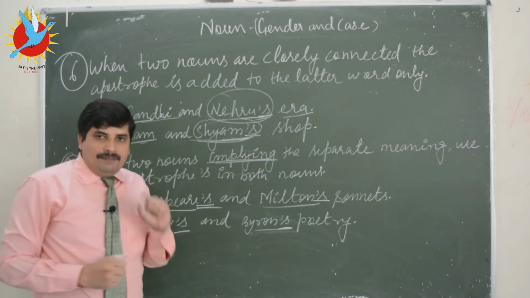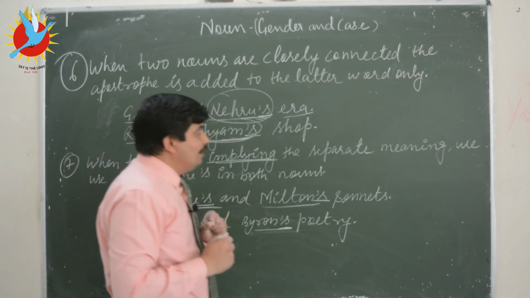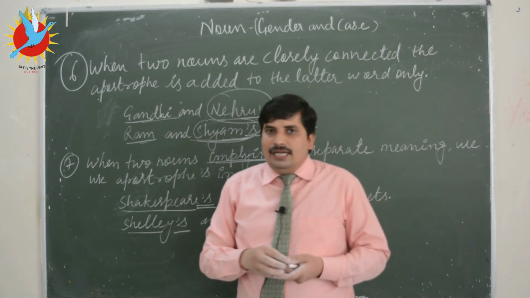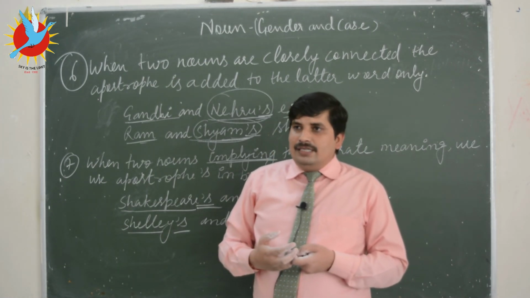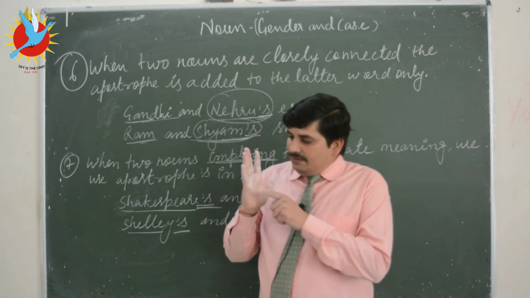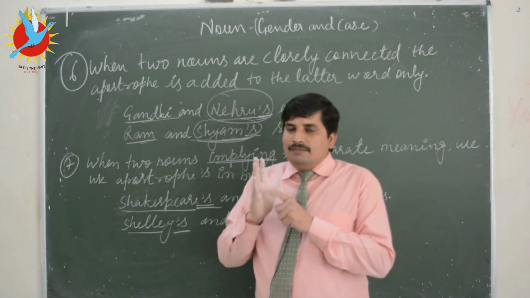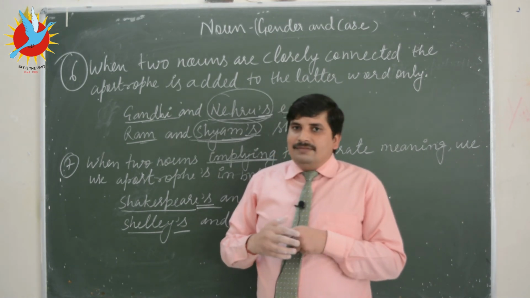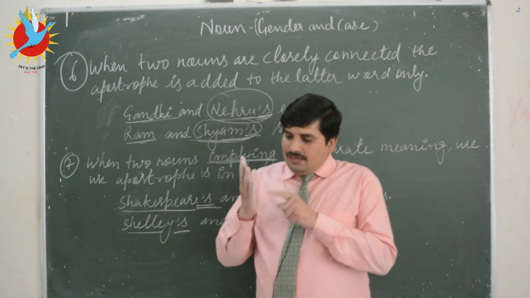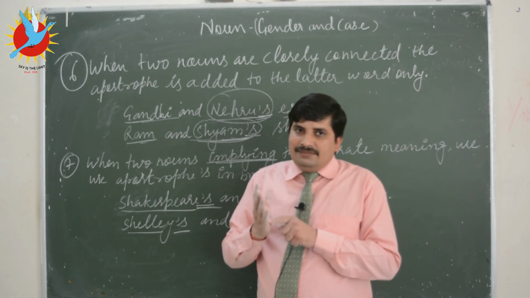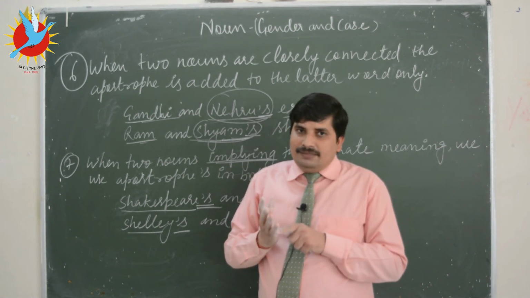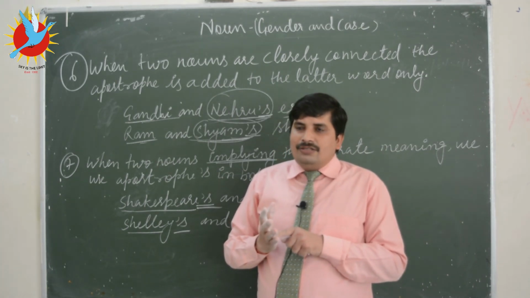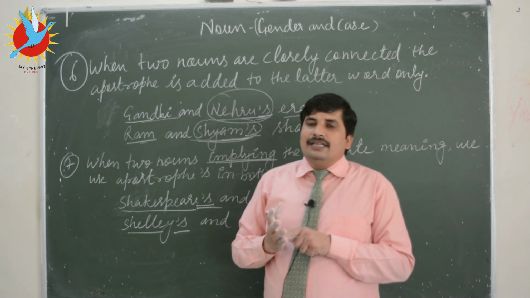Right? So this chapter, this class is completed. Now I want you to recapitulate what you have learned today, what we have studied today. First, we have learned genders: masculine, feminine, common and neuter genders. Second, we have learned cases today: nominative or subjective case, objective or accusative case, dative case, possessive or genitive case. You have also learned today how to form the possessive case.